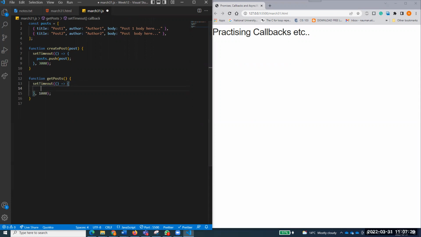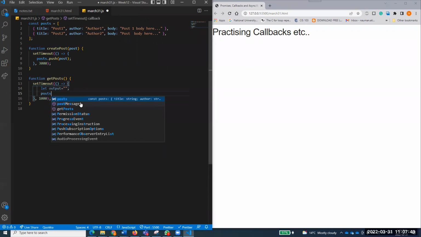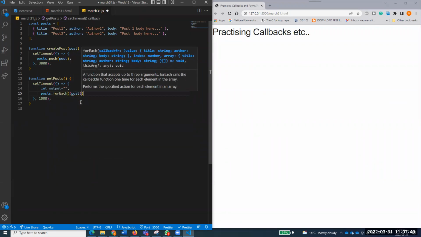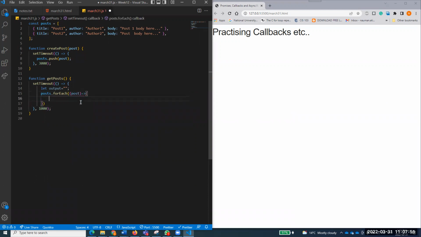I want to read all the posts and display them on the data part. Remember, everyone? Because I have multiple posts, I will just create a variable output equal to empty, first of all. And then I will do posts.forEach. Remember forEach, which accepts a function and it will accept one post at a time. It will read one post at a time and do whatever we want with it.